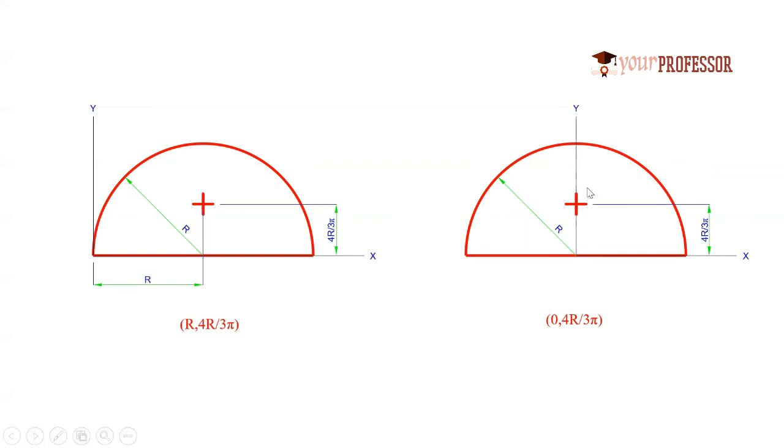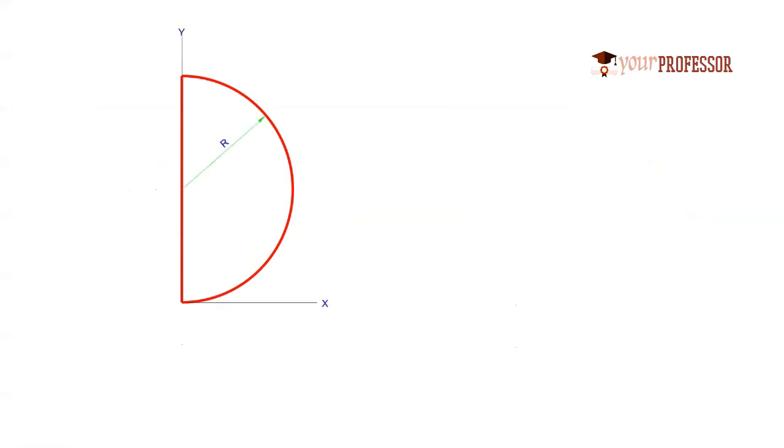Let us see two more orientations of the same semicircle, which is of radius r. This is the orientation I have considered. Let x and y axis be like this. Okay, we know that this is the location of the centroid, right? And we know that the distance from the diametrical axis or y-axis to this particular centroid is 4r by 3 pi.